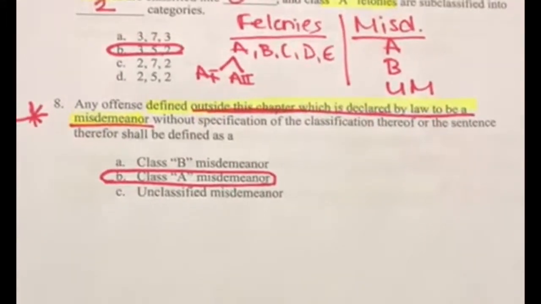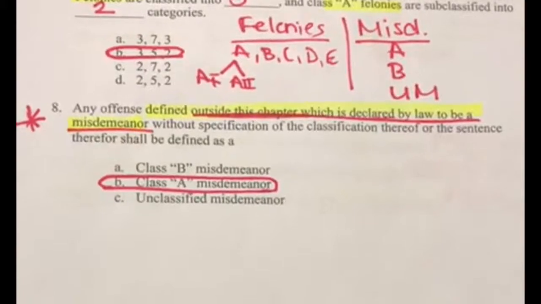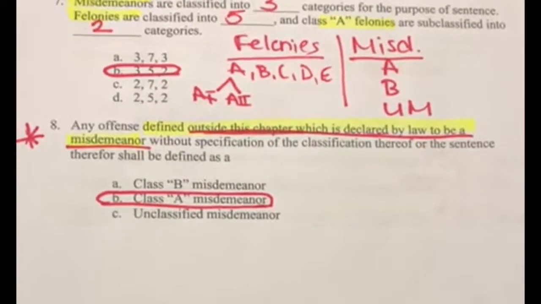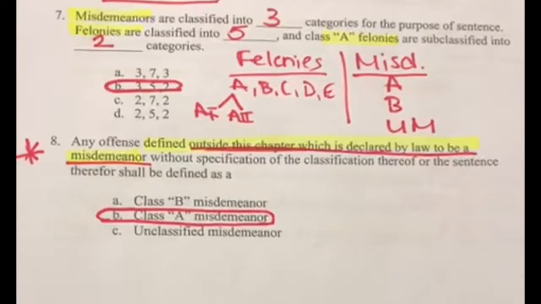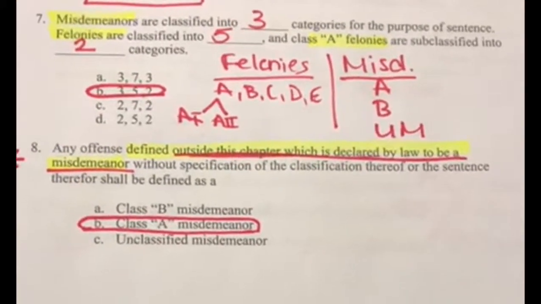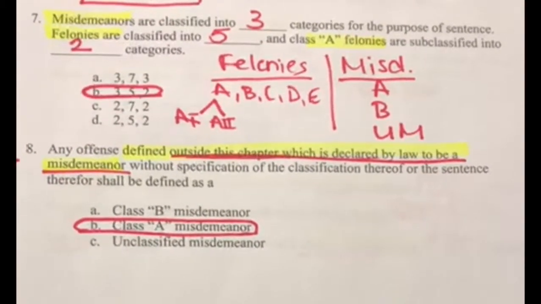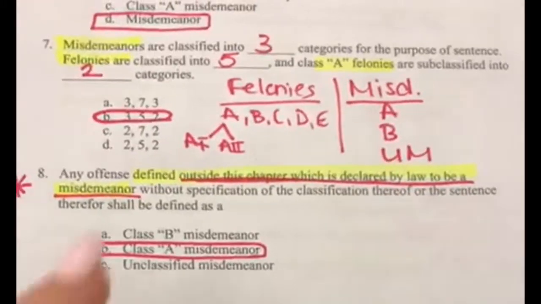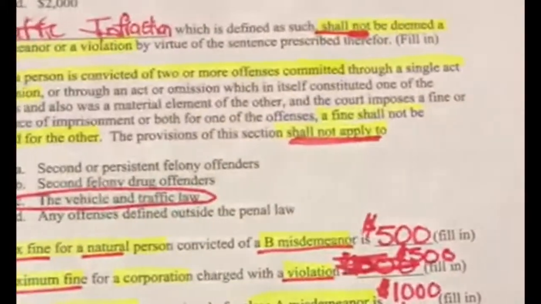Number 8. Any offense defined outside this chapter which is declared by law to be a misdemeanor without specification of the classification thereof, or the sentence therefor, shall be deemed a Class A misdemeanor. The key here is defined, declared by law to be a misdemeanor. It's a Class A misdemeanor. Don't get that confused with the definition of any misdemeanor.